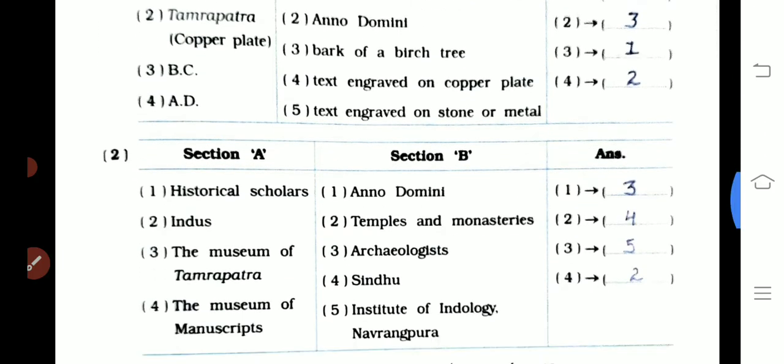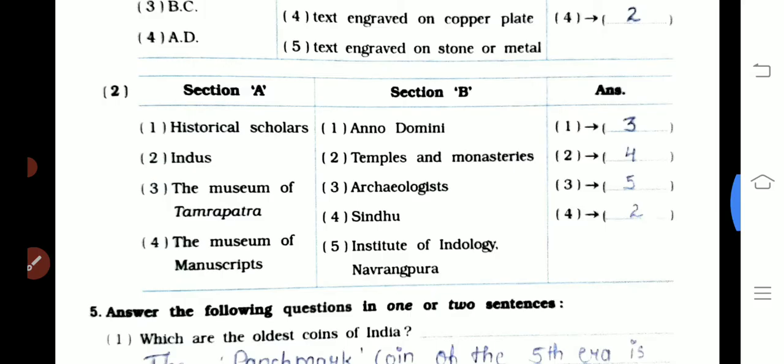The second match the pair is: first one is historical scholar. The answer is third, archaeologist. Indus. Second one, fourth one, that is Sindhu.